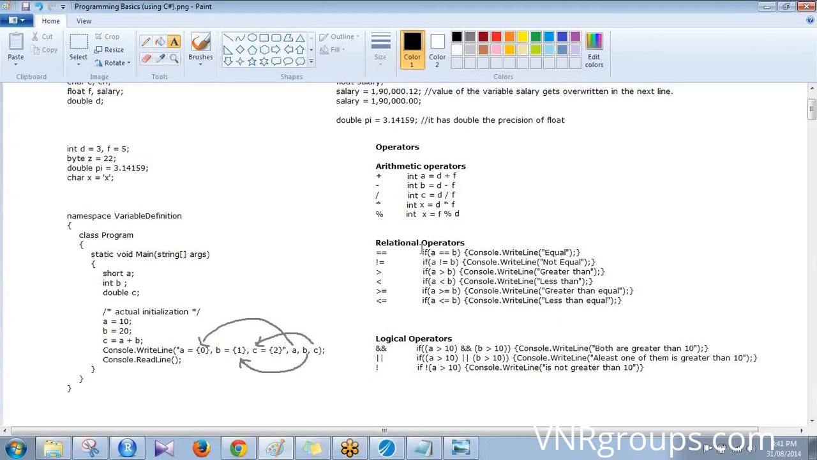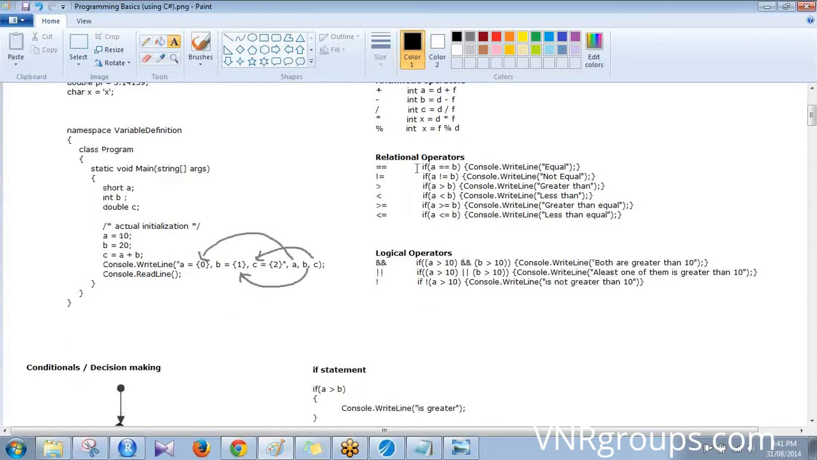Similarly, we have relational operators when you want to compare two different variables. Can you find out what is happening in the first one under relational operators? It is like if A double equal to B, it is checking if A is equal to B. And if A equals B, Console.WriteLine will print as equal.